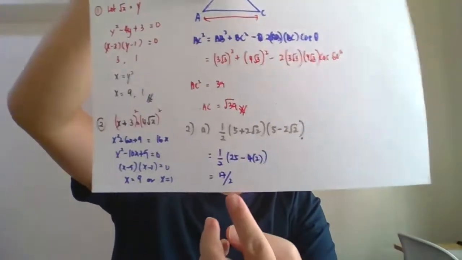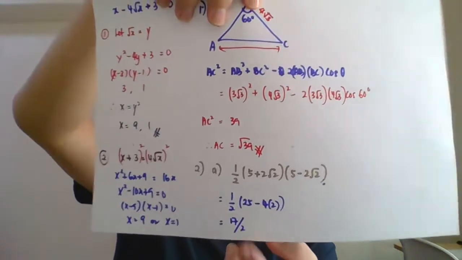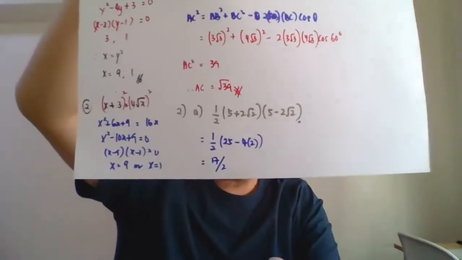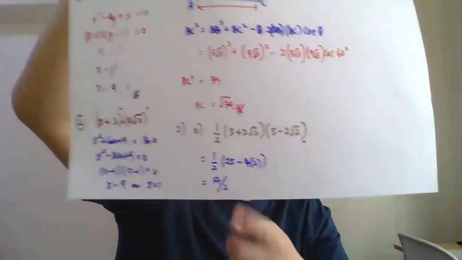The answer has no surd. The answer for number 2A, there's no surd at all at the final answer. Please double check, is that correct or not? Normally the final answer has a surd, but this one has no surd. So please double check. Alright, that is your answer for 2A. Settled.